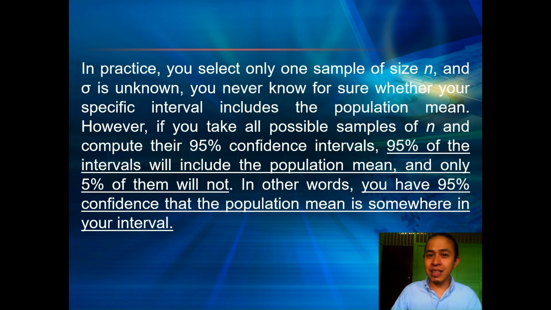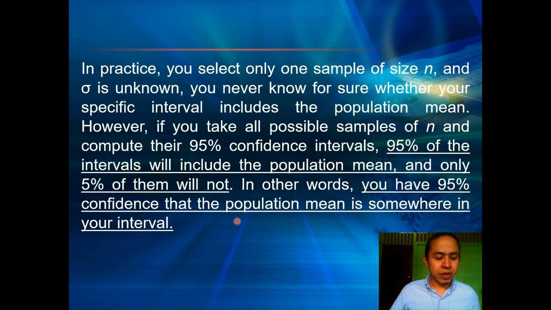In our case here, 95% of intervals include the population mean and only 5% of them will not. In other words, you have 95% confidence that the population mean is somewhere in your interval. So it is better to conclude this way. The statement is much more accurate and much more safe.